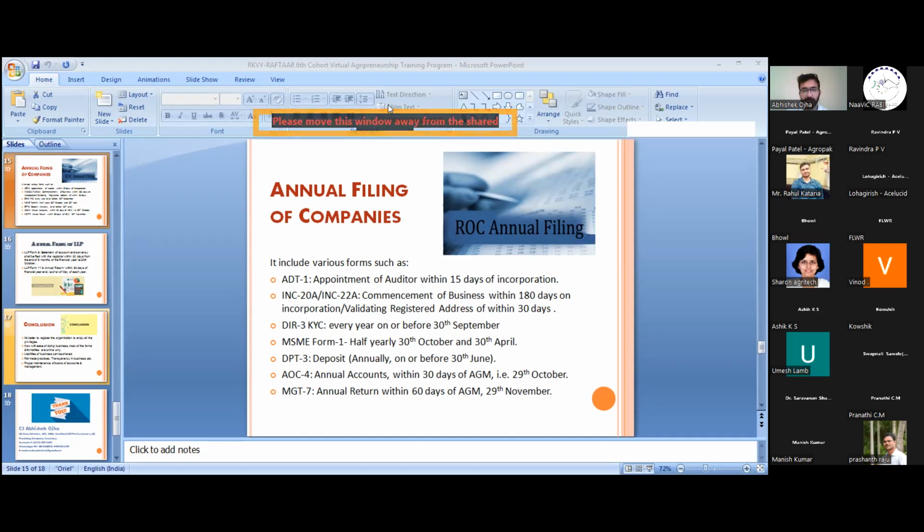After registering a company, from that day only do we need to do annual filing? No, the annual filing is done as per the dates given by the ROC or the Companies Act. So as per those dates only we have to go into the compliances, and compliances are totally on the part of the company secretary or the CAs of the company.